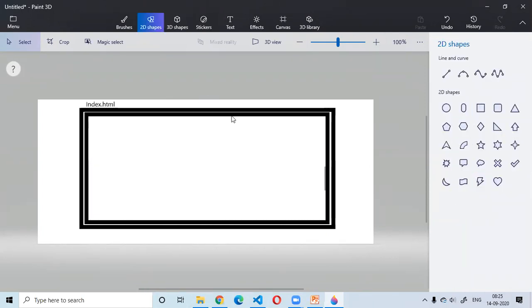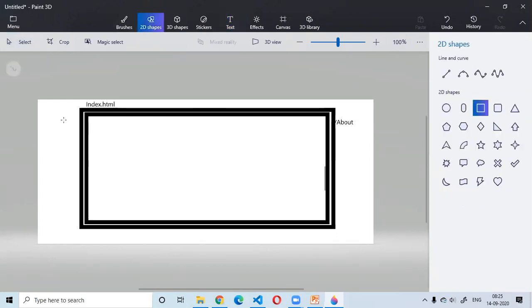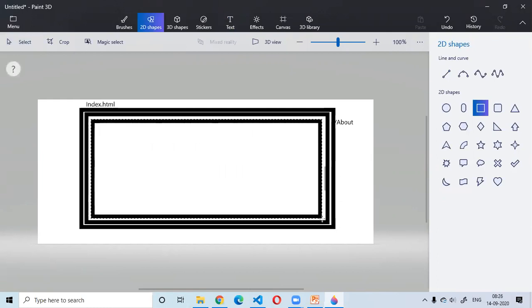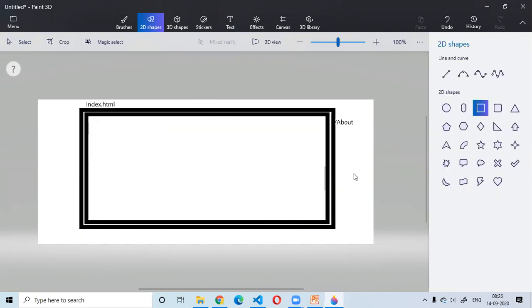So what is going to happen is, let's say my URL is /about. In that case also, the about page is going to be loaded inside my app component. My root component is always going to be there. It is not going to be affected by the routing, because this is the space we are creating and giving to Angular.